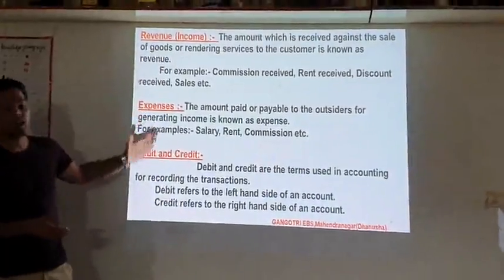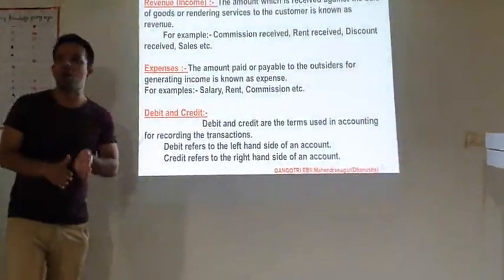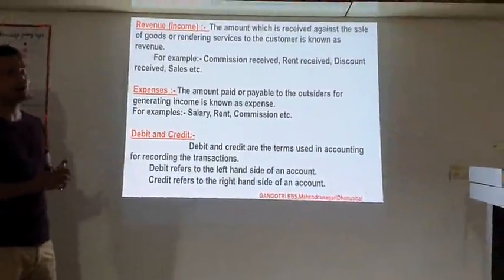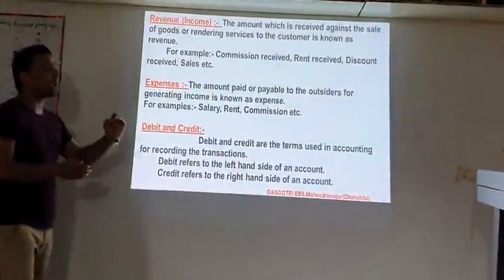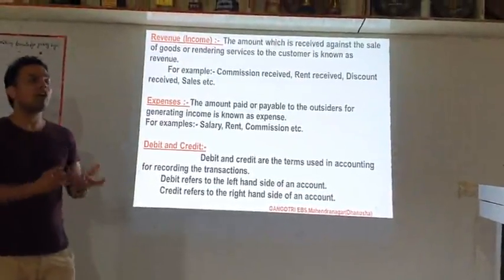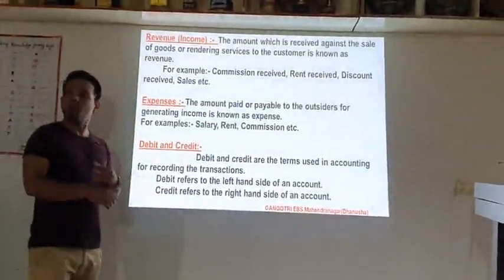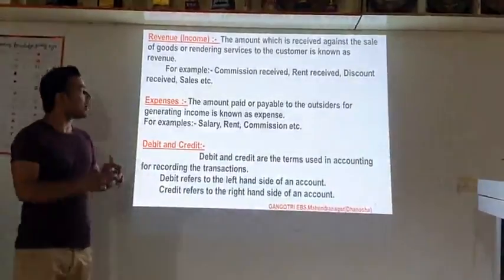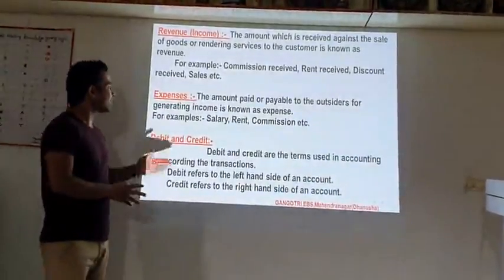And another is expenses. Now the next term is expense. The amount payable or paid to outsiders for generating income is known as expenses. It means those amounts which are paid to others for earning income. For example, an organization pays salary to its staff, rent, commissions, wages. All these are examples of expenses.